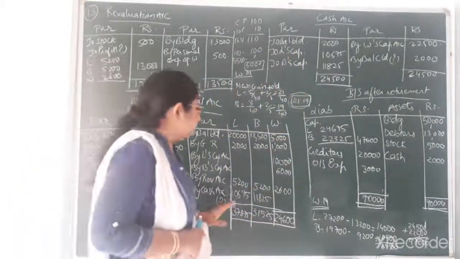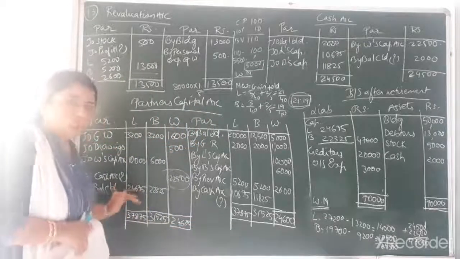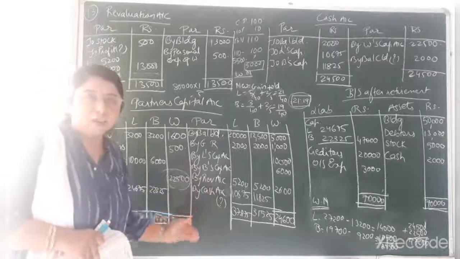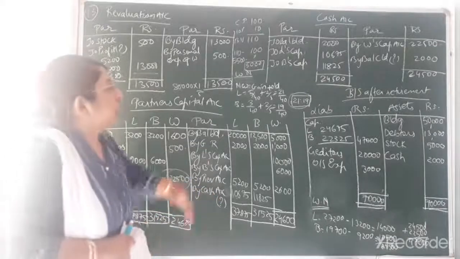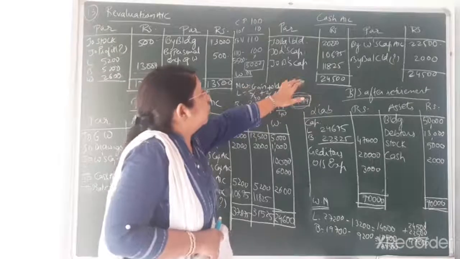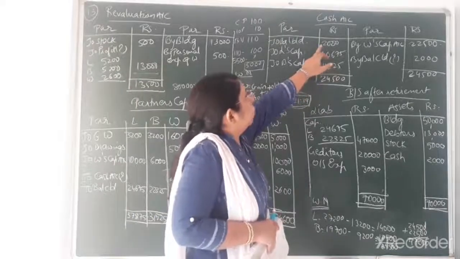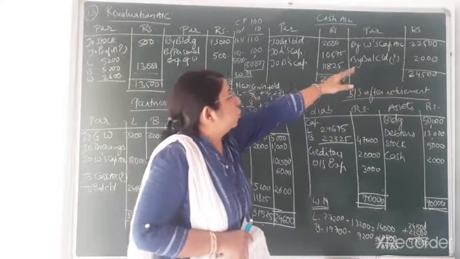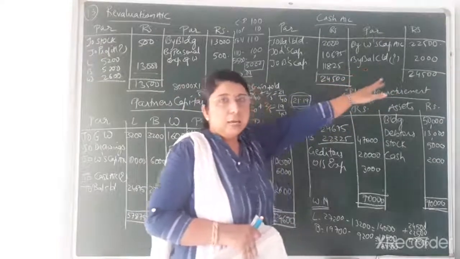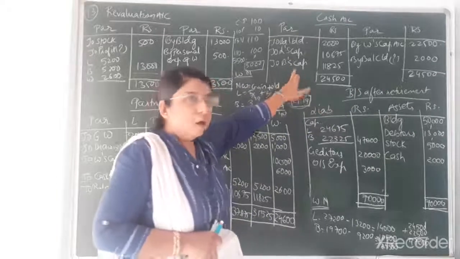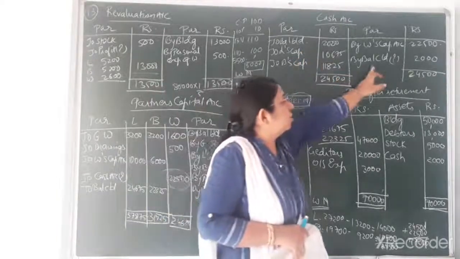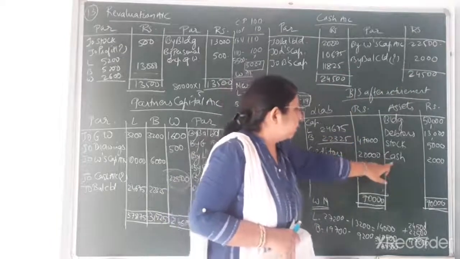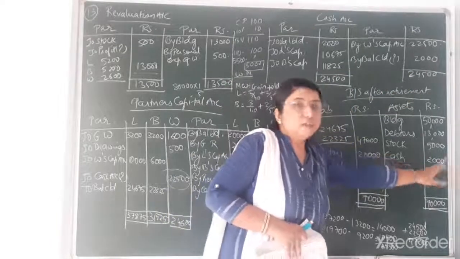Okay. So we have found the closing capital, we have found how much amount is contributed by each partner in cash to pay to the retiring partner. Now we'll close the cash account. You can see close cash account opening balance, that is 2,000. The same amount will remain in closing balance, because the 22,500 whatever is to be paid to the retiring partner, the same amount is brought by the continuing partners. So opening balance and closing balance will remain as it is, that is rupees 2,000. So in the new balance sheet I have written the value of cash, that is rupees 2,000.